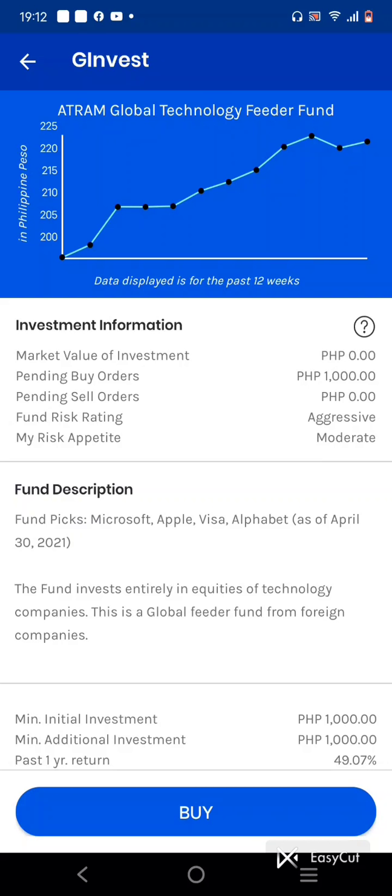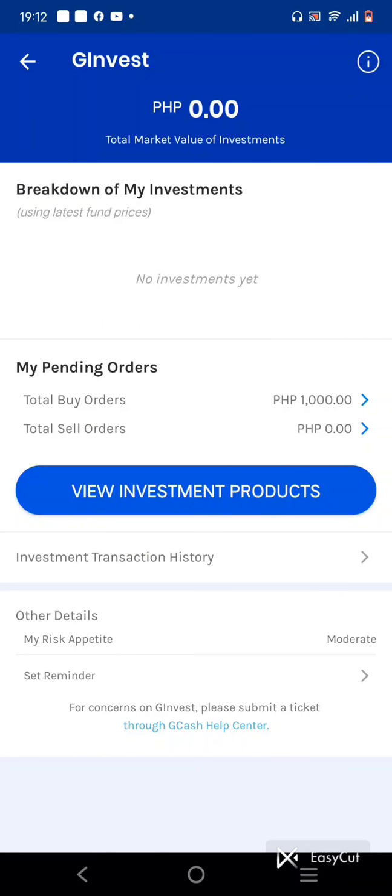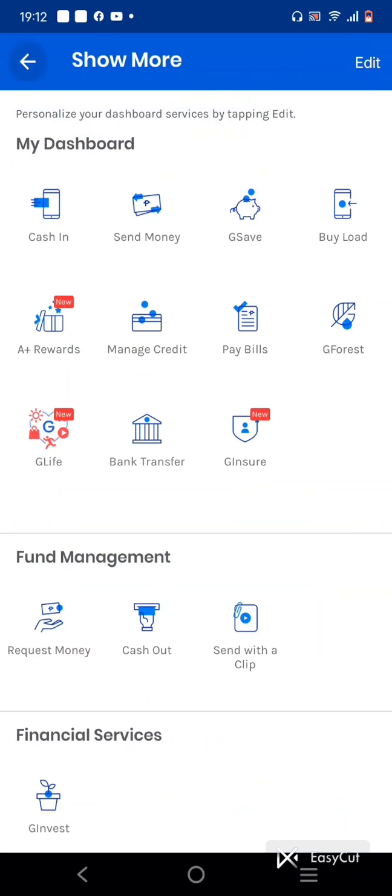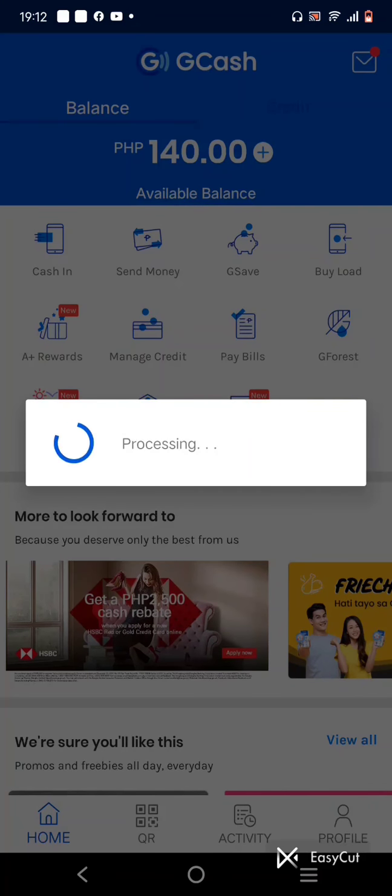Okay, I don't think it's a good buy because the curve is so high, but we'll just find out how it works. Okay, we still have 140, so we'll invest also.